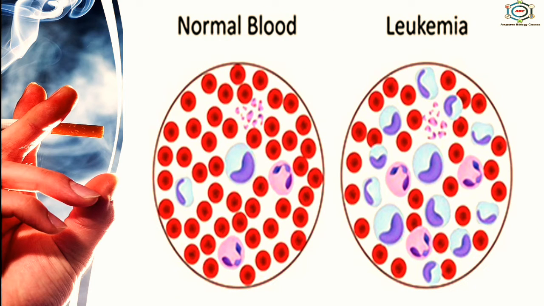Here you can see a normal blood type and the leukemia person's blood. Leukemias result from the excessive formation of WBCs in the bone marrow and lymphatic nodes, increasing their number in the blood. So, besides the above, highly malignant tumors form from primitive embryonic tissue in infants and children. This includes tumors of the eye, kidneys, and cerebellum.